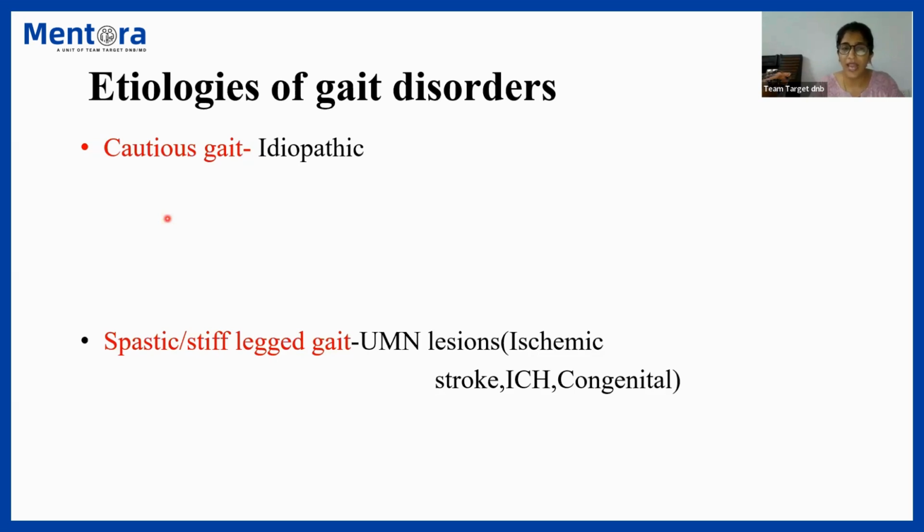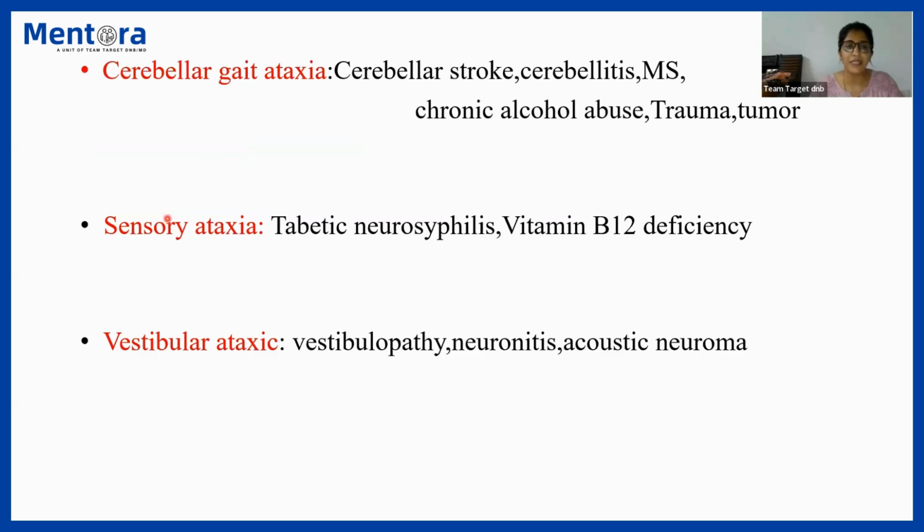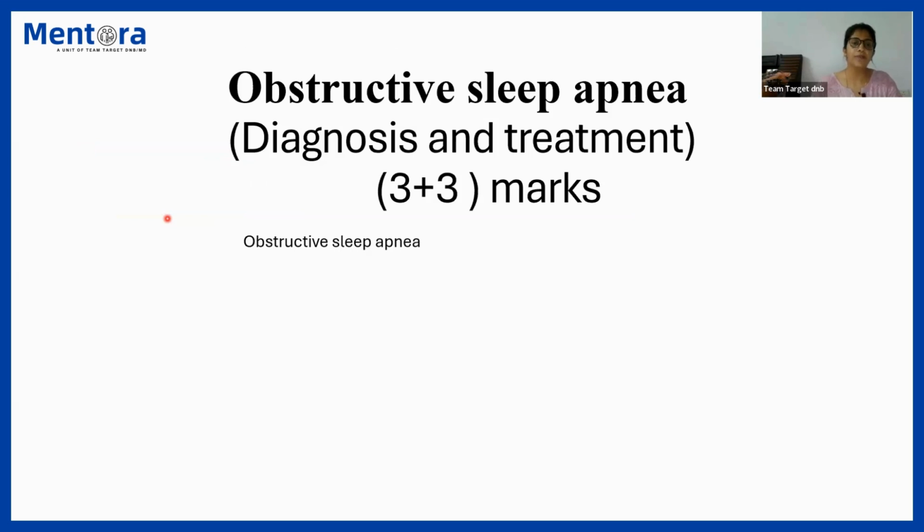Hope you all have noted down the points, right? Cautious gait, spastic gait, freezing, frontal, cerebellar ataxic, sensory ataxic, vestibular, high steppage gait, psychogenic, and other causes. So this is how you can attempt a question on etiologies of gait disorder. So I hope this was clear to all.